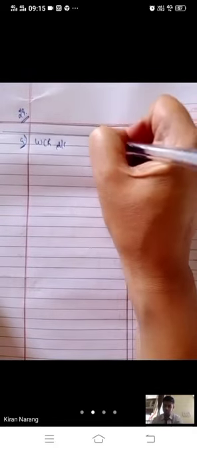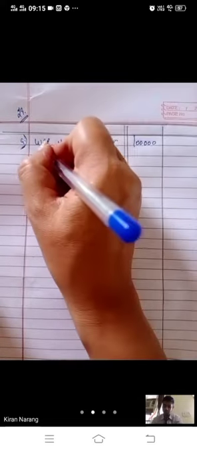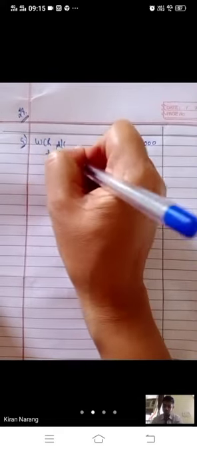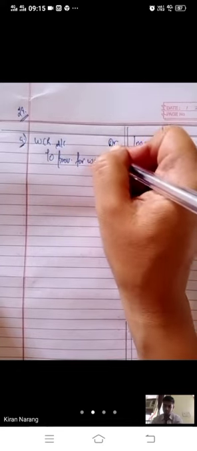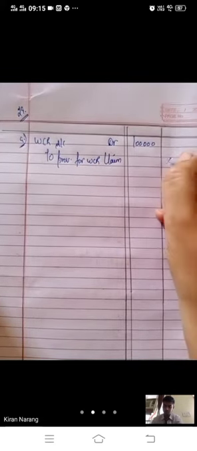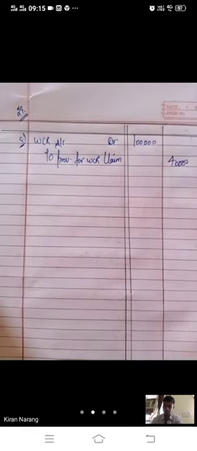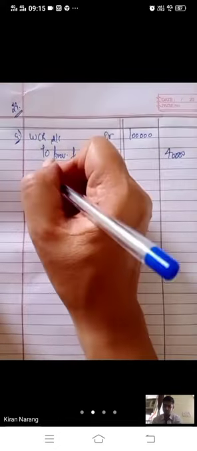What will we do? Workmen compensation reserve account debit, we have 1 lakh rupees. There is a claim, so provision for claim. We will write it here, provision for workmen compensation claim, 40,000. It was given in the question that you have a reserve of 1 lakh and there is a claim for 40,000.